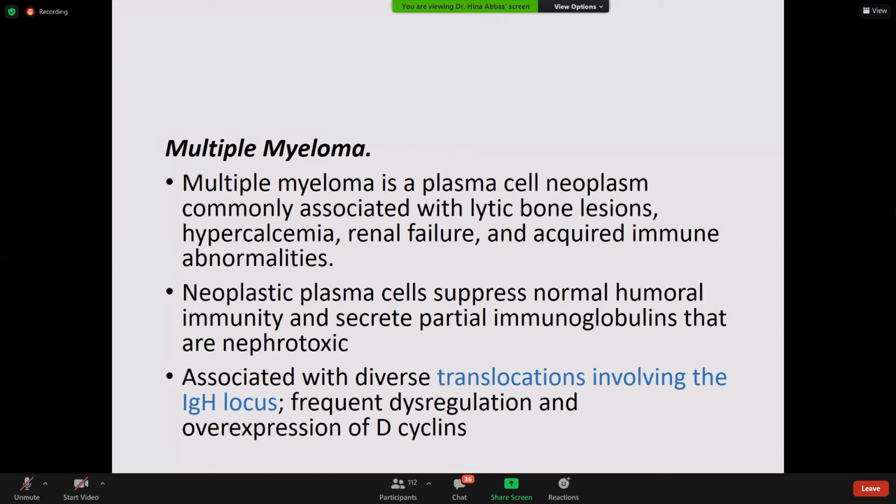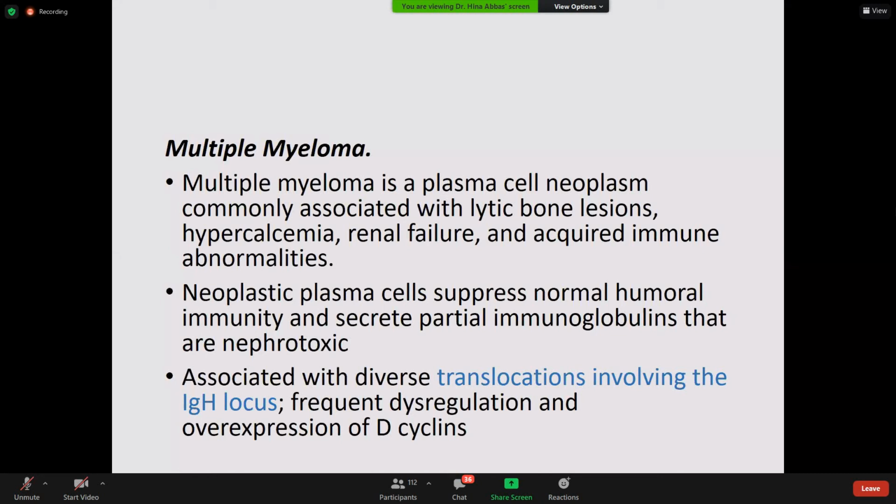Okay. So if one clone of plasma cell would be proliferating and it is producing one type of antibody, it means one plasma cell will produce only one type of antibody. That is, if it is designed to produce IgM kappa, because VDJ recombination has taken place, somatic hypermutation has taken place, class switching has taken place. Okay, all the work has been done in the germinal center. So now this plasma cell has a potential to produce, for example, if it is designed to produce IgG kappa, it will keep on producing IgG kappa.